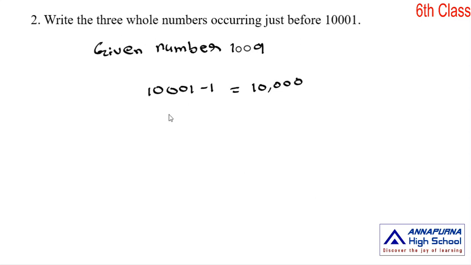Next, three whole numbers occurring just before 10,001.